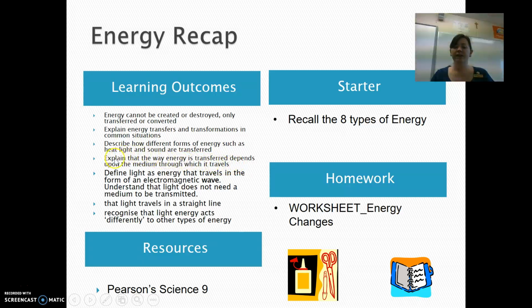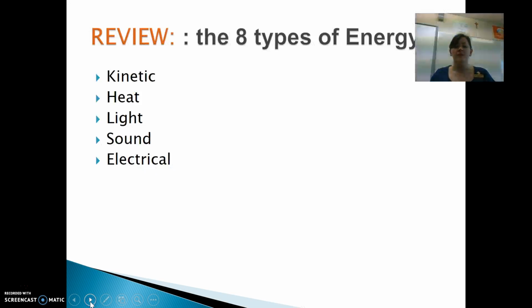We will need to recognise that the way that energy is transferred depends upon the medium it travels through. And we're going to define light as a type of energy that travels in the form of EM waves. And we're going to look at some of the properties of light and how light is transferred.